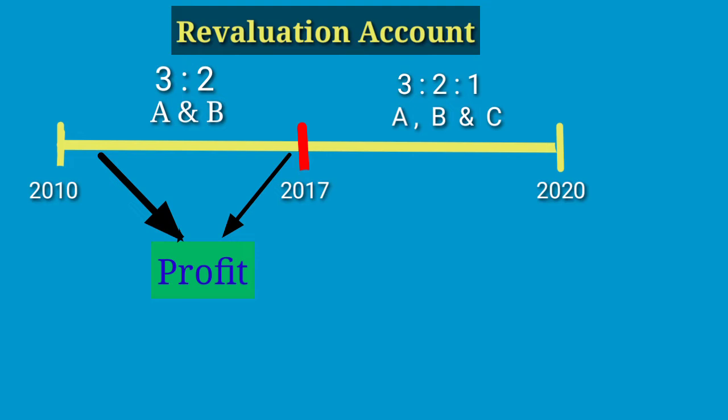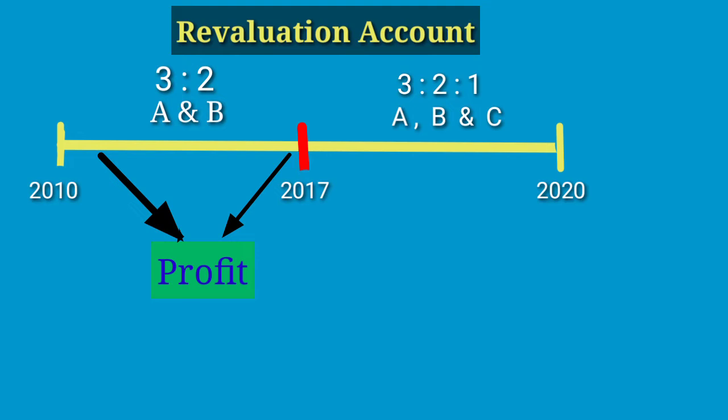If we made any profit in the period before C's admission, that is 2010 to 2017, who will get this profit? Only A and B, right? C has no right to this profit because C is admitted after this point.